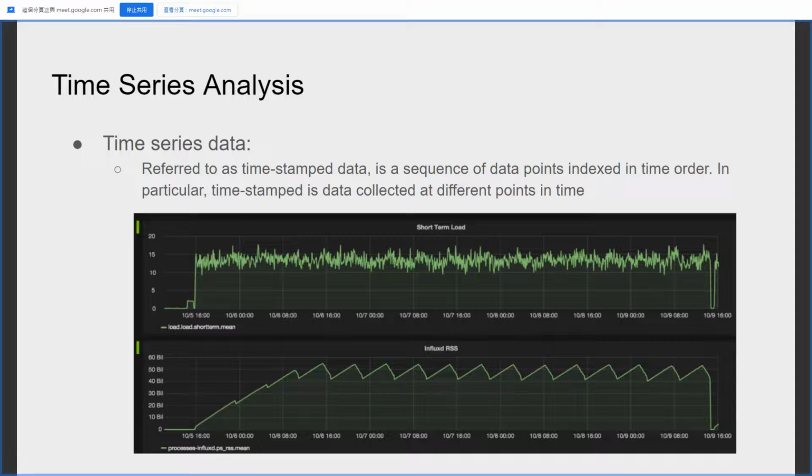Time series data is referred to as time-step data. It's a sequence of data points indexed in time order. In particular, time step is data collected at different points in time. We can see this figure. X-axis is the timeline and the y-axis is the corresponding data.